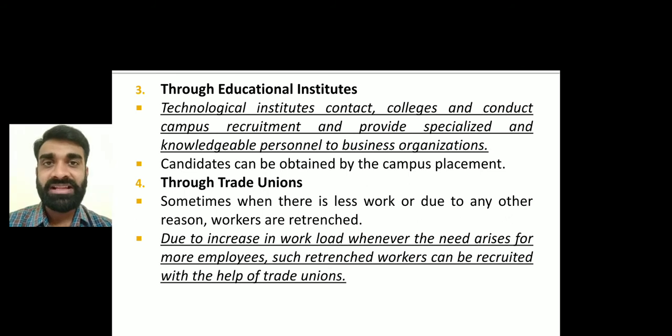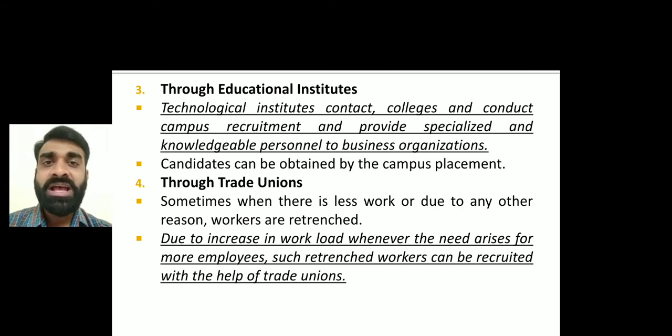At the end of the semester, they arrange campus interviews. Big companies come into the college premises, take some aptitude tests, and hold personal interviews, and if a candidate is found suitable, they will be selected, right? When you see the advertisements of many colleges, it says, yes, we have 100% placement, we have tied up with various companies, and they give the names.